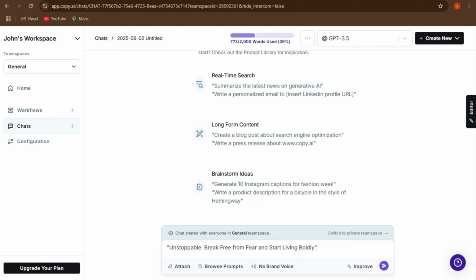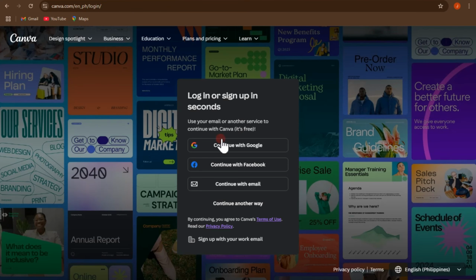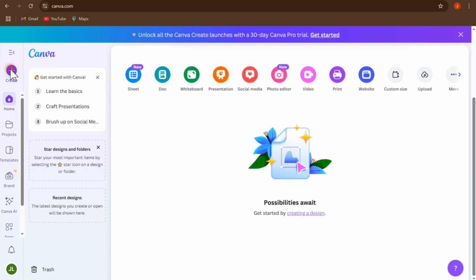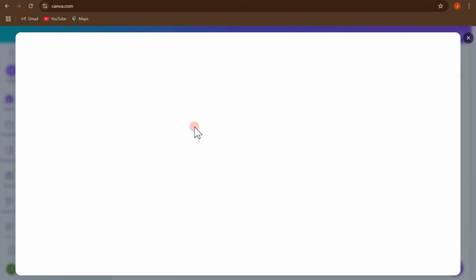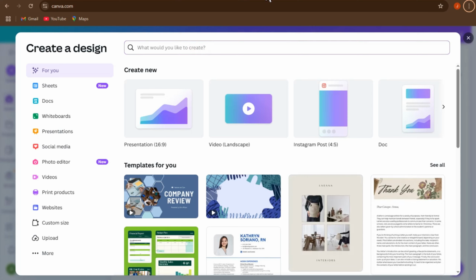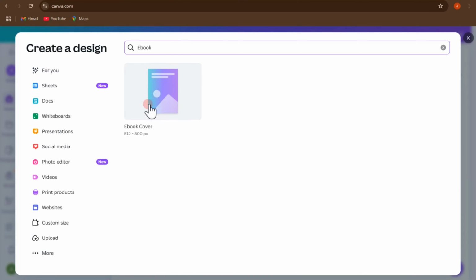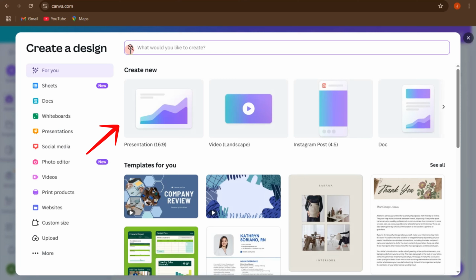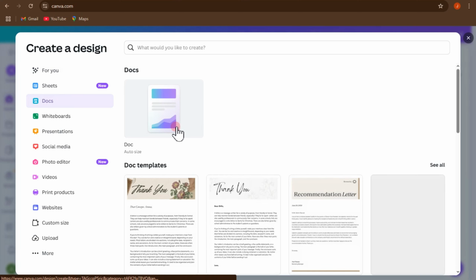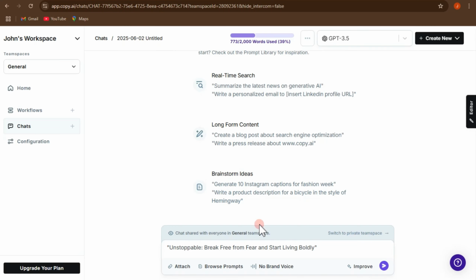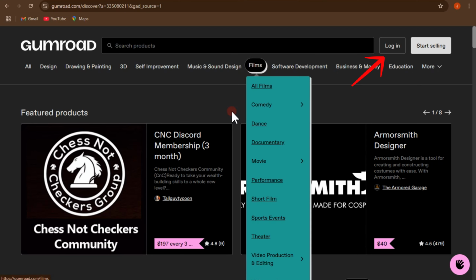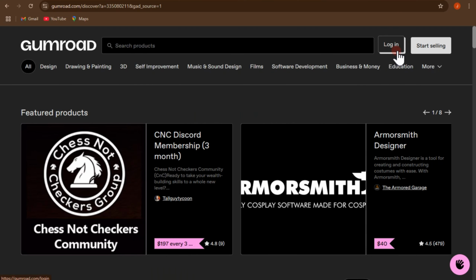After that, you can go to Canva and create your own account here. What you're going to do is tap on Create and then search for ebook. You can try this ebook cover. You can just create a file here like docs and then basically convert this into PDF style. And then copy the idea of this to Canva, download this as a PDF, and sell this ebook on Gumroad. So all you have to do is create an account here in Gumroad and then sell that product here.